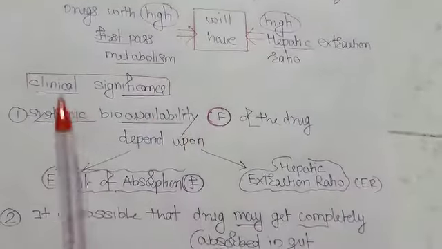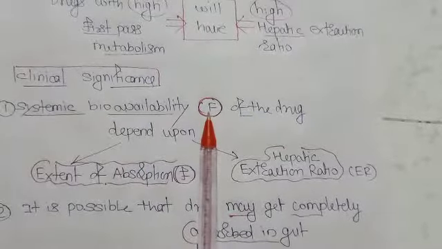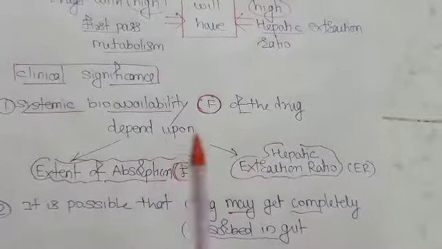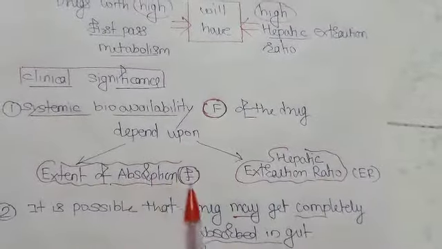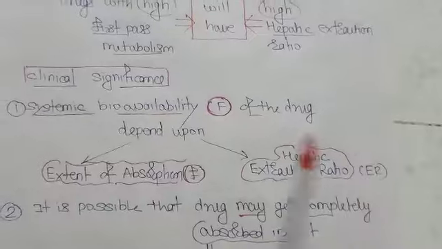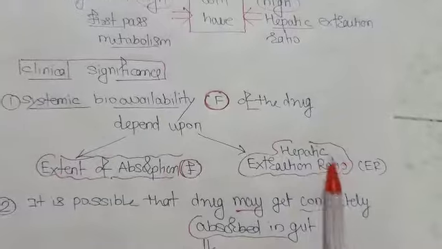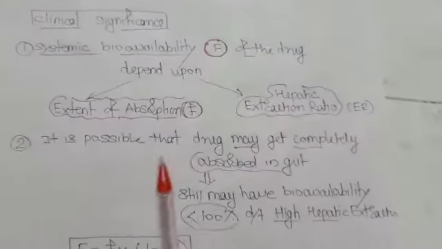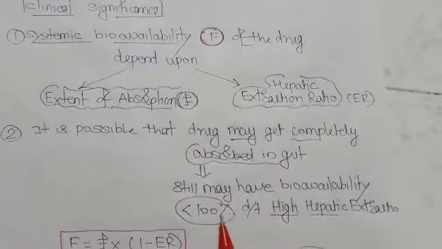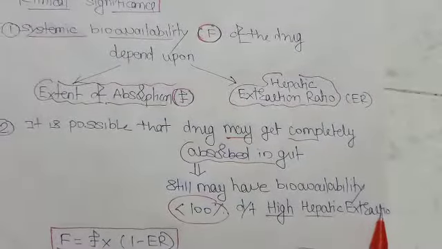So what is the clinical significance of this hepatic extraction ratio? Systemic bioavailability, which is denoted by capital F, depends upon two things: extent of absorption, which is denoted as small f, and hepatic extraction ratio, which is ER. So it is possible that a drug may get completely absorbed in the gut but still have bioavailability less than 100% due to high hepatic extraction ratio.